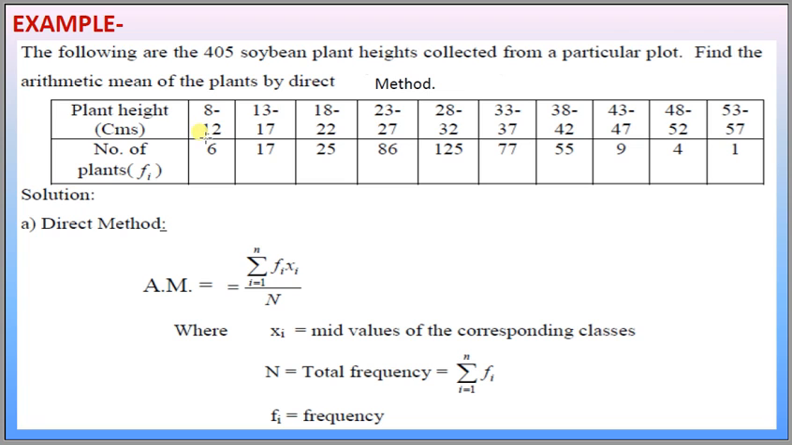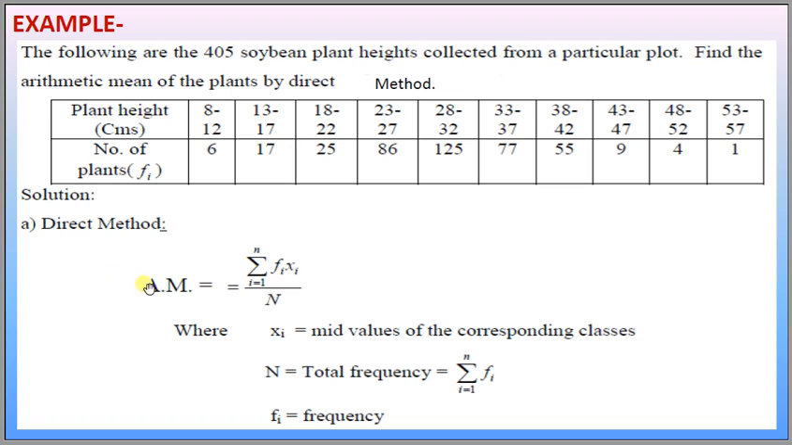Plant heights are 8 to 12 centimeter, 13 to 17 centimeter, 18 to 22 centimeter, 23 to 27 centimeter, 28 to 32 centimeter, 33 to 37 centimeter, 38 to 42 centimeter, 43 to 47 centimeter, 48 to 52 centimeter, and 53 to 57 centimeter. These are the class intervals, and the number of plants are 6, 17, 25, 86, 10, 125, 77, 55, 9, 4 and 1. These are the 405 plants.